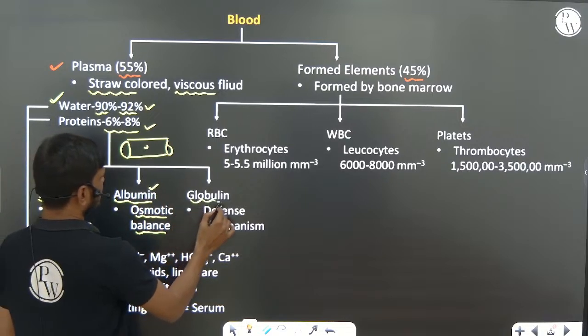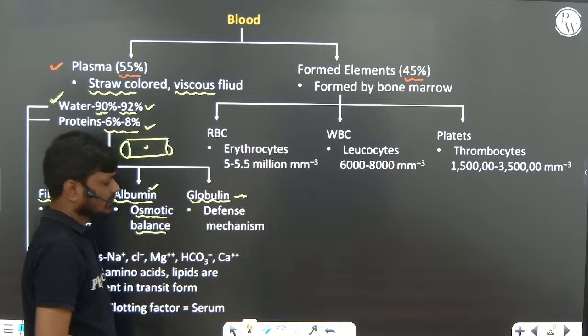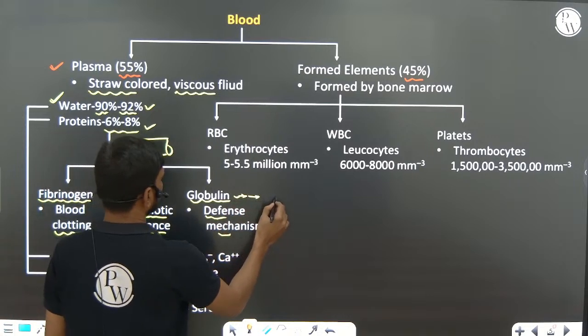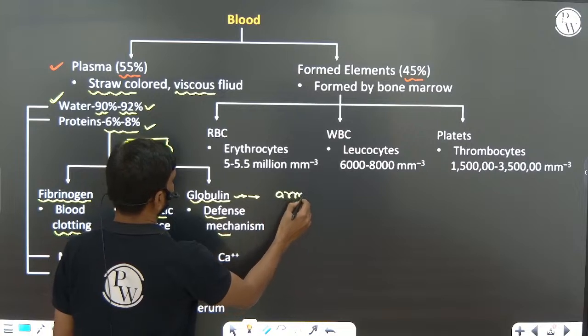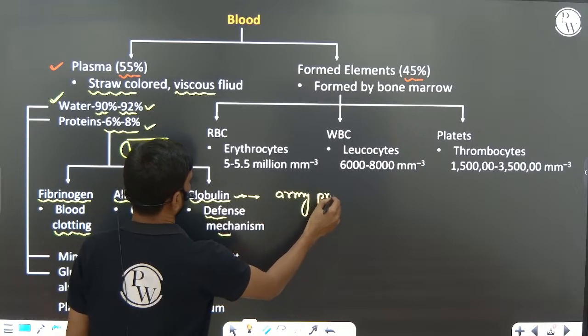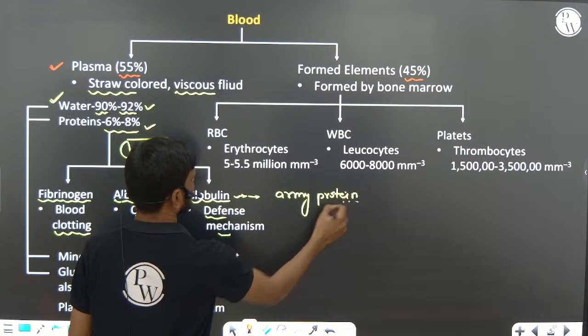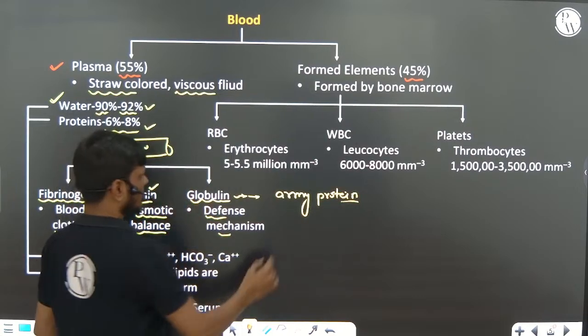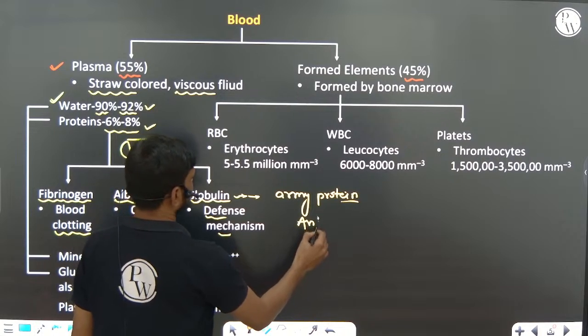Globulin proteins maintain the defense mechanism, because globulins produce an army of proteins that are released by or produced by globulins. We call them antibodies.